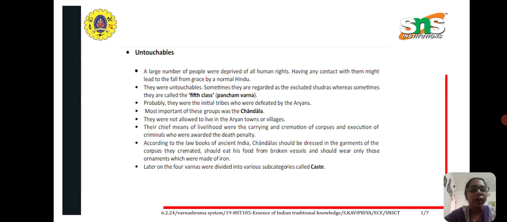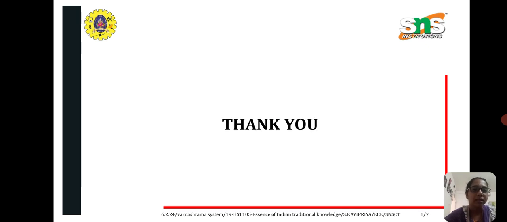Later on, the four Varnas that we have seen, Brahmins, Kshatriyas, Vaishyas and Sudras, were subcategorized into groups called castes. So nowadays we are based on the caste systems. So that's all about the Varnashrama system or Varna Dharma. It is all about the four Varnas: Brahmin, Kshatriya, Sudras and Vaishyas.